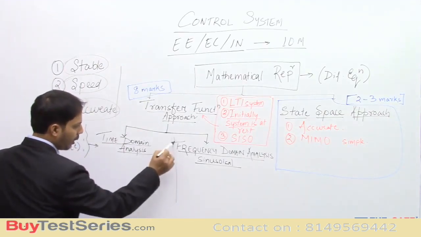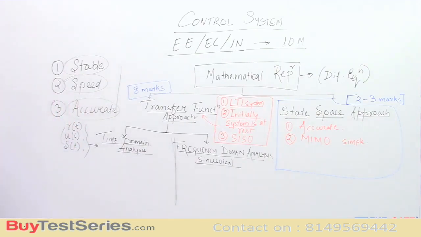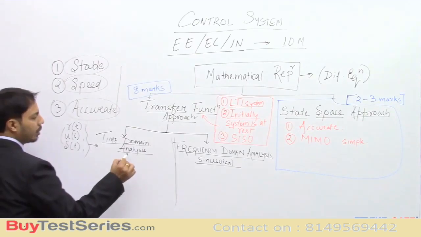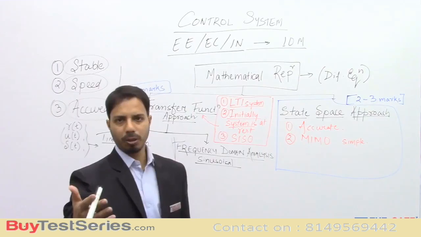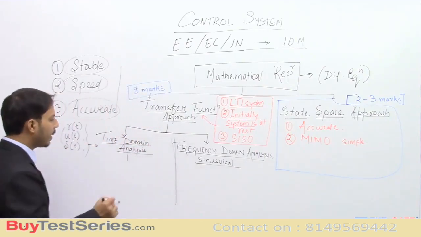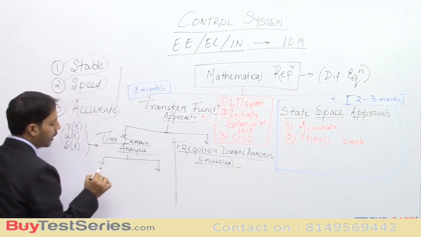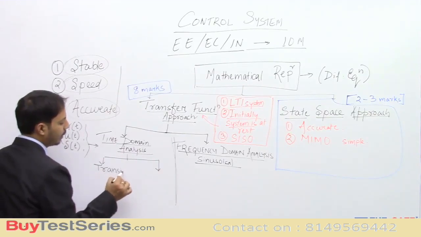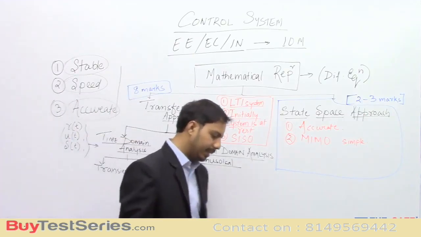Now, how do we do that, and what are the things that we do? In time domain analysis there will be a response, right? When we give some input, we get some output. That is called the response for that particular input. That response can again be divided into two parts, which we all know: transient and steady state.